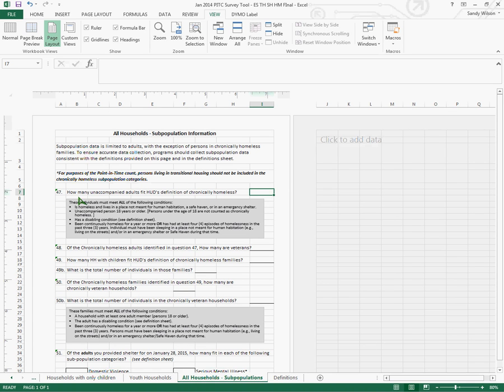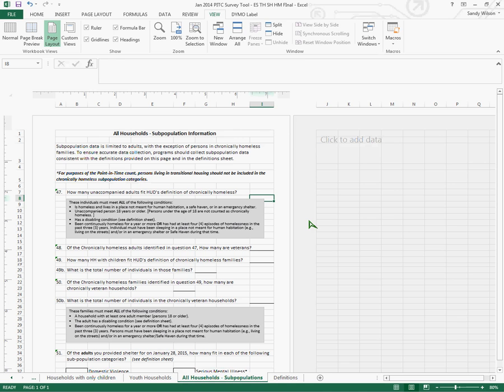So the very first subpopulation data that we want to look at is chronically homeless. Question number 47 wants to know how many unaccompanied adults fit HUD's definition of chronically homeless. That definition is right below the question. The individual must meet all of those criteria.